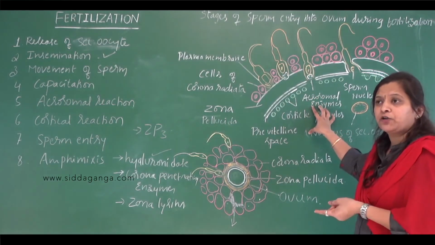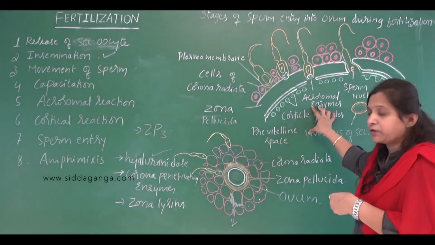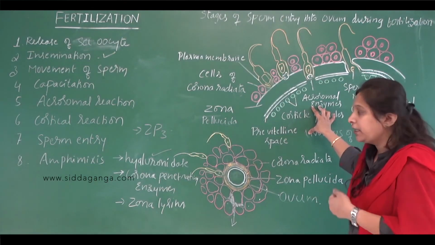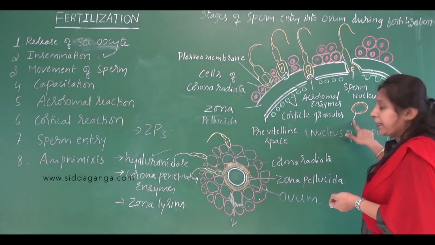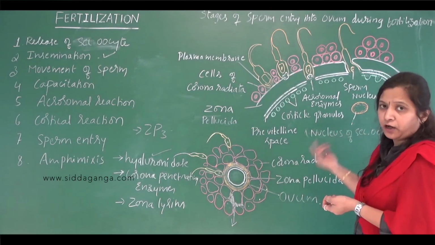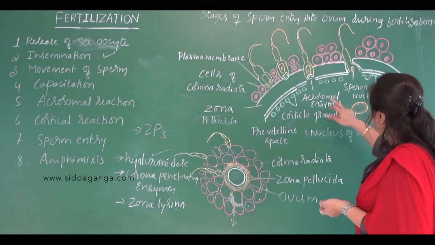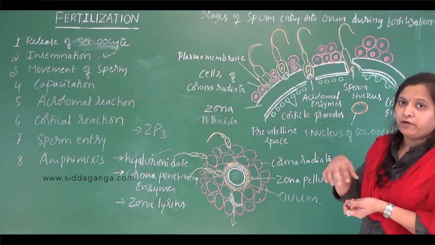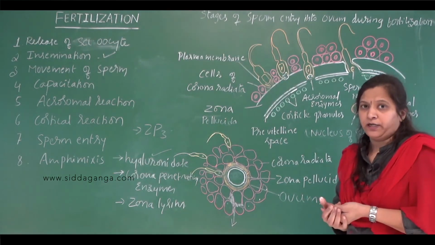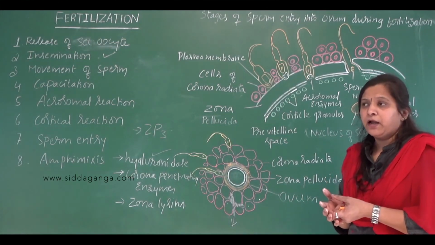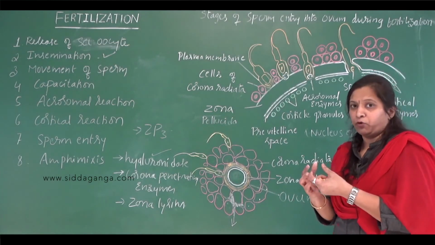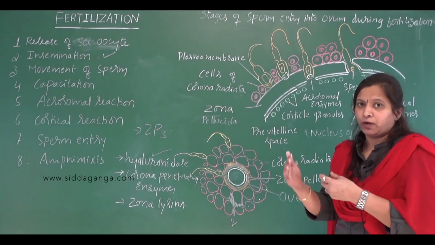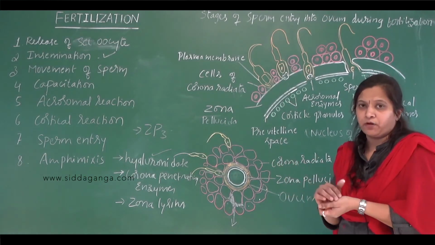That proximal centriole helps in the formation of spindle fibers at the time of cleavage, that is mitotic division of the fertilized egg. Now the secondary polar body that is formed will also degenerate. The nucleus of the sperm and the nucleus of the egg develop into pronuclei. They lose their nuclear membrane and their haploid sets of chromosomes fuse to form a diploid set of chromosomes. Their fusion results in 46 chromosomes.